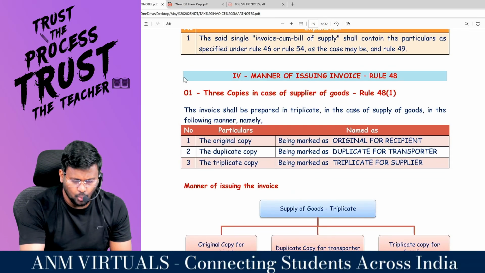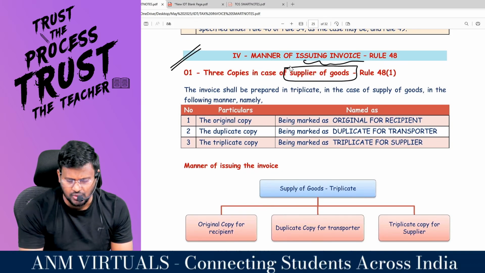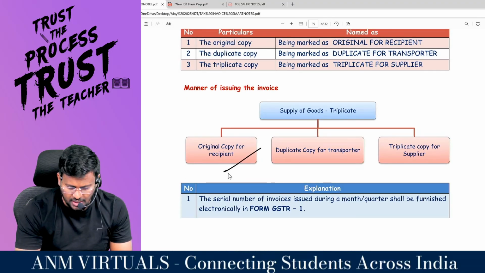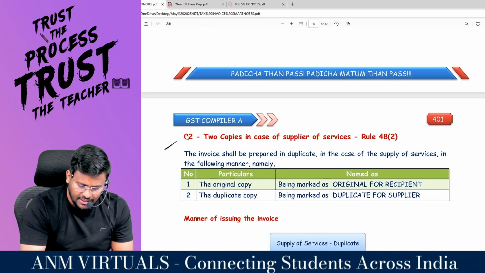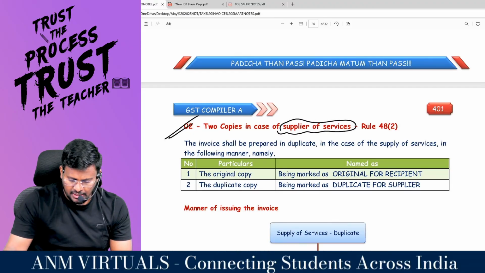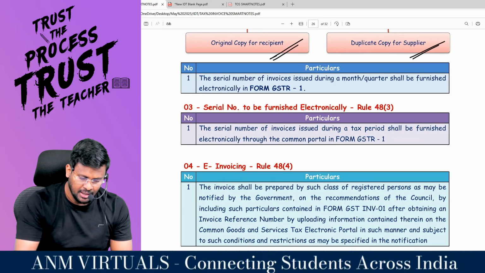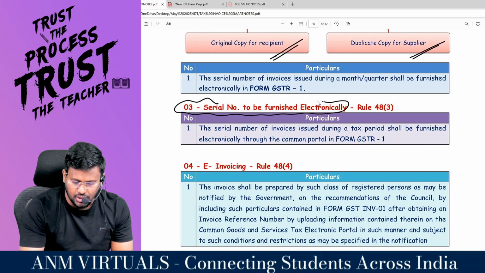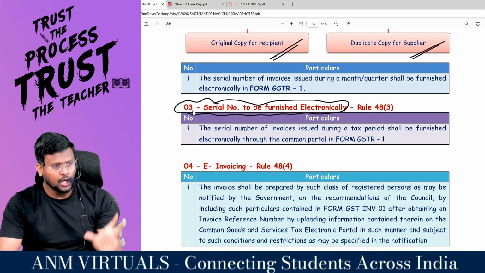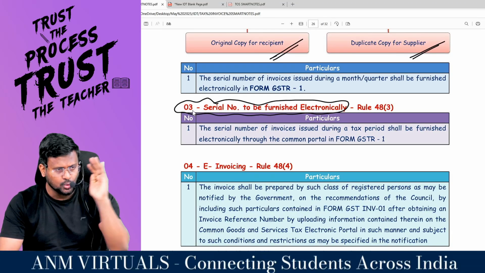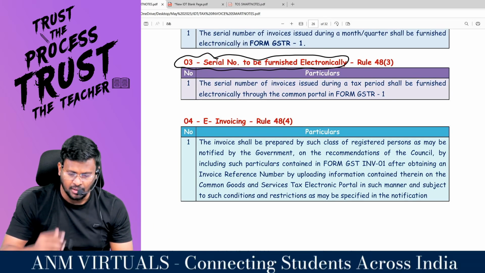Comfortable? What is the manner of issuing invoice? We already discussed: 3 copies in case of supply of goods. Original copy to the recipient, duplicate copy to the transporter, and triplicate copy to the supplier. And in case of supply of services, original copy to the recipient and duplicate copy to the supplier. And the serial number to be furnished how? Electronically. When you are filing form GSTR-1, that is your outward supply, you should mention from this number to this number I have made supply during this particular month. That's what serial number has to be mentioned electronically.